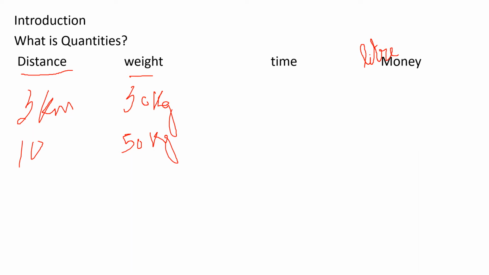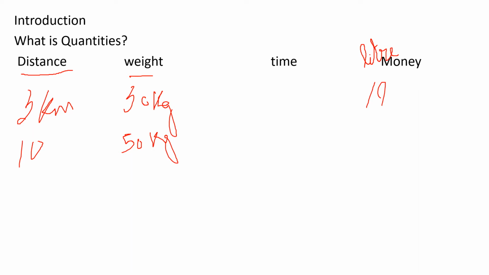Then liter. So how many liters of water are you bringing? You will be saying I am bringing 1 liter. Some will be saying half a liter. Sometimes when you go to a shop, if you want to buy milk, you'll ask for 1 liter of milk. So this is a quantity measurement.